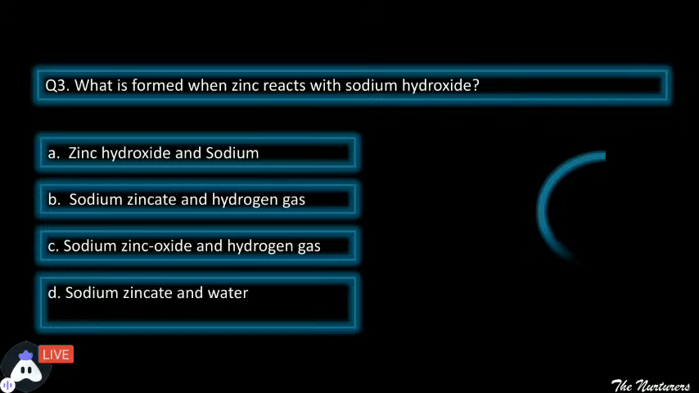A. Zinc hydroxide and sodium. B. Sodium zincate and hydrogen gas. C. Sodium zinc oxide and hydrogen gas. And D. Sodium zincate along with water.